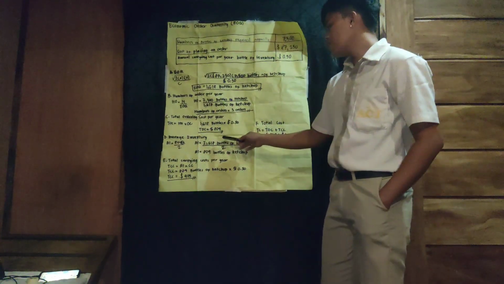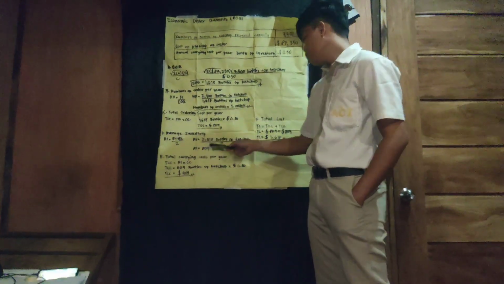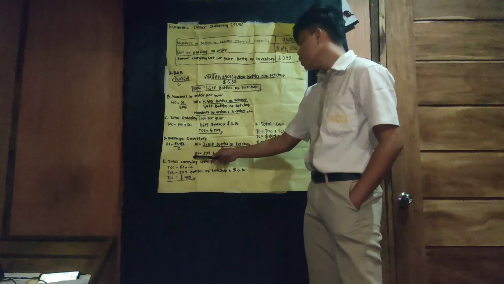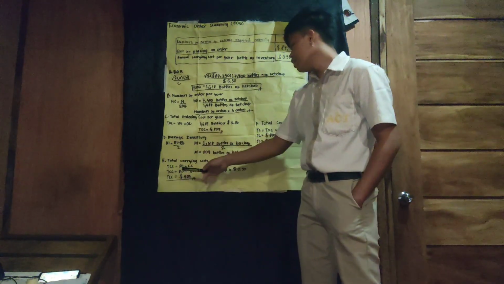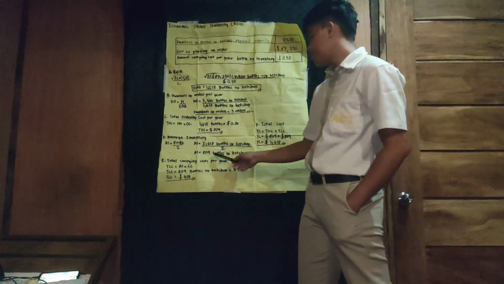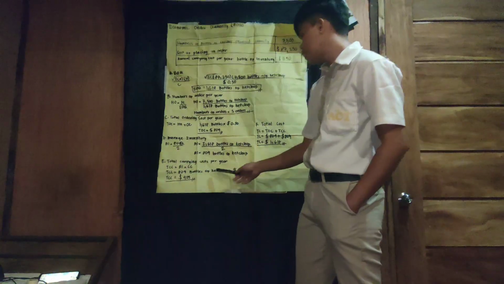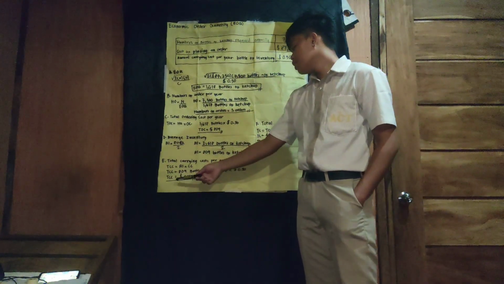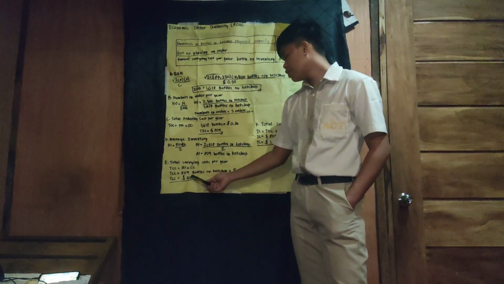D. Average of inventory. AI equals EOQ divided by 2. AI equals 1,618 bottles of ketchup divided by 2. Now the answer of average inventory is 809 bottles of ketchup. E. Total carrying cost per year. TCC equals to AI times CC. TCC equals 809 bottles of ketchup times $0.50. Now the answer of total carrying cost per year is $405.